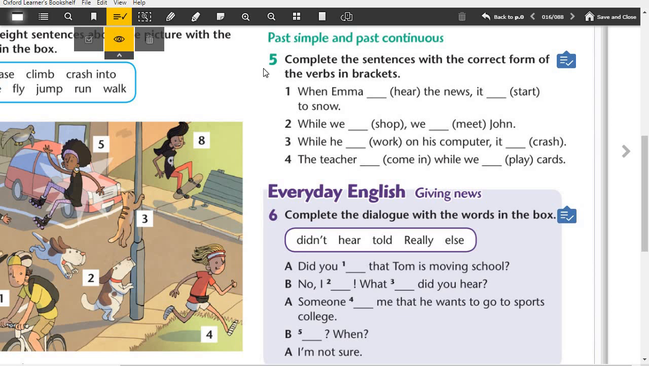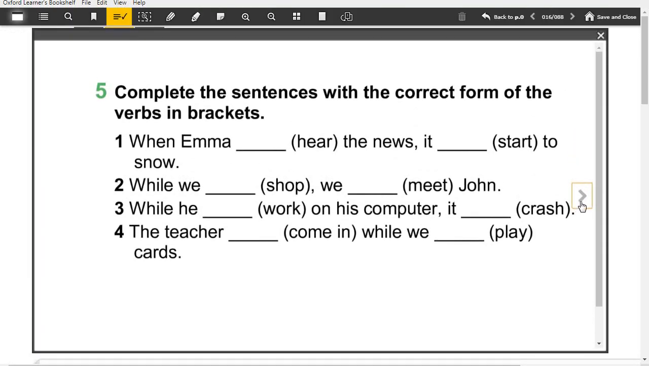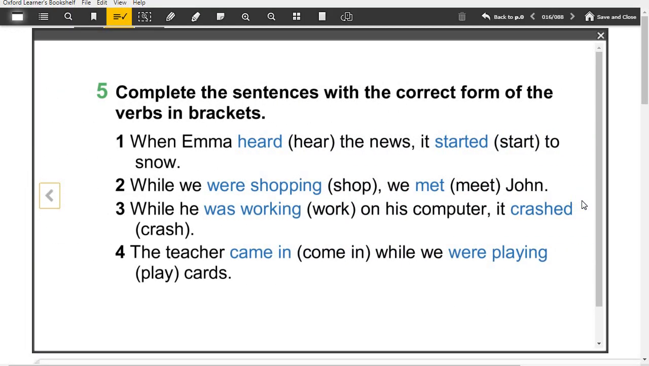For exercise 5, we did past simple and past continuous forms of the verbs. Here are the answers. When Emma heard the news, it started to snow. While we were shopping, we met John. While he was working on his computer, it crashed. The teacher came in while we were playing cards.